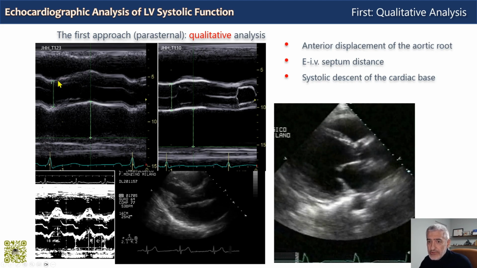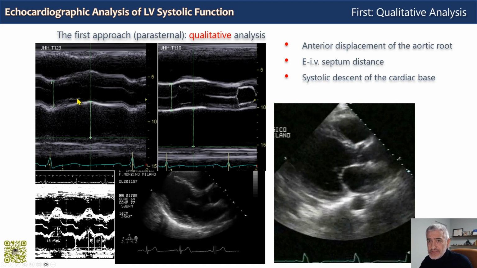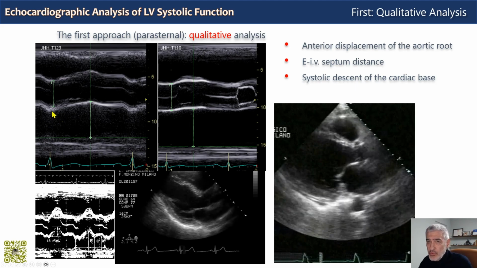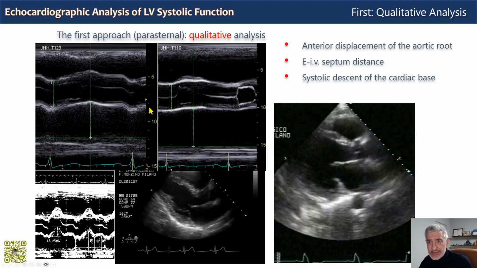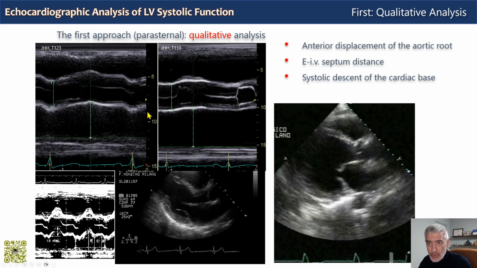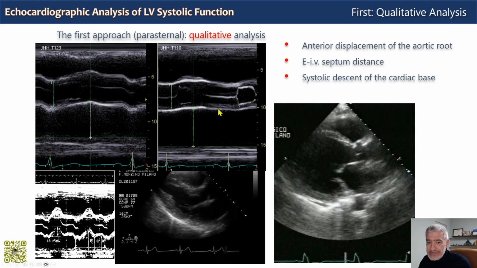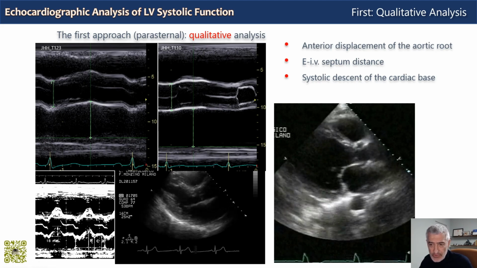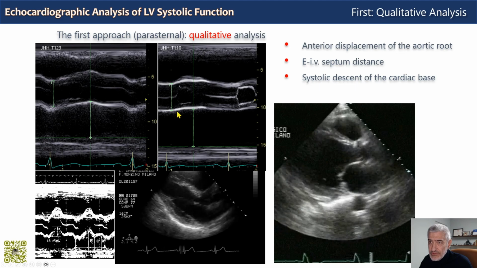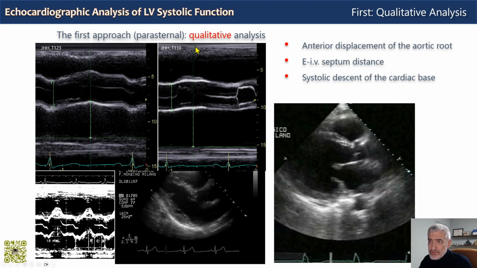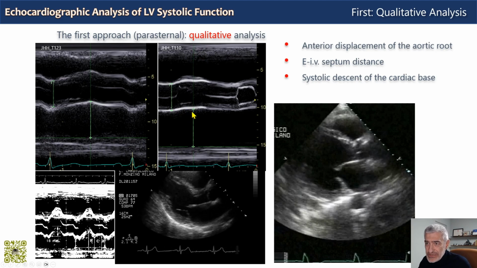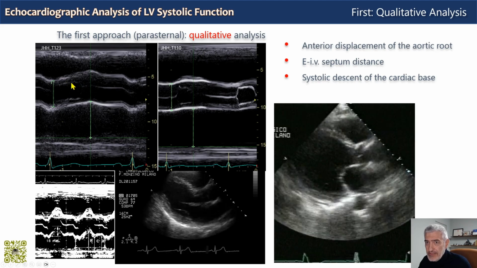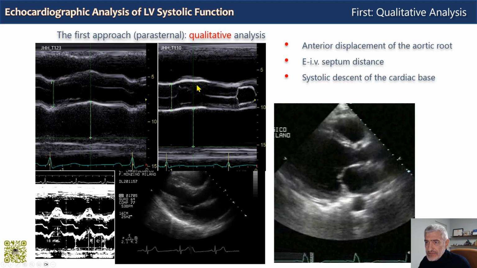The whole aortic root in systole moves upwards towards the transducer, which is up here. The extent of the movement from here to here is approximately 1 centimeter or more. Now look at this other patient on the right, which has a reduced ejection fraction and stroke volume. The root movement, the anterior movement upwards towards the transducer, is much less. It's only a few millimeters. Okay, so compare the aortic root movement here, upwards, and here.